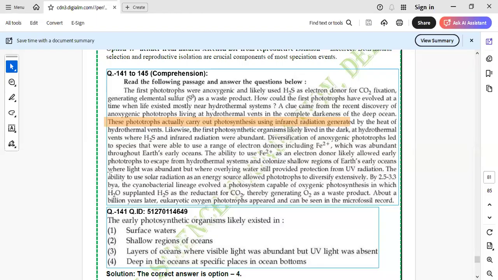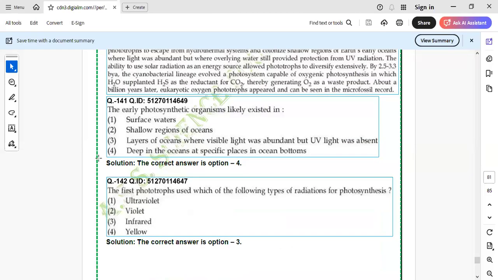Are you getting my point? This line only, if you focus, you will understand: using the IR radiation. So these are very easy questions, and reading this passage is not a tough job. जब आपको पैसेज में मिला हुआ है तो why you are acting over smart? You should go by the passage. Sometimes we do over smartness and make a mistake. You are correct that IR ही होगा, but we should not lose a single question. So here the correct answer is IR, which is the third option.